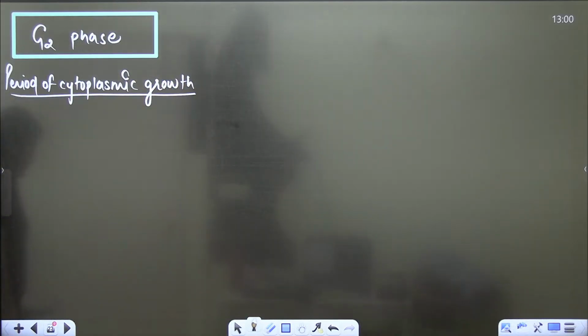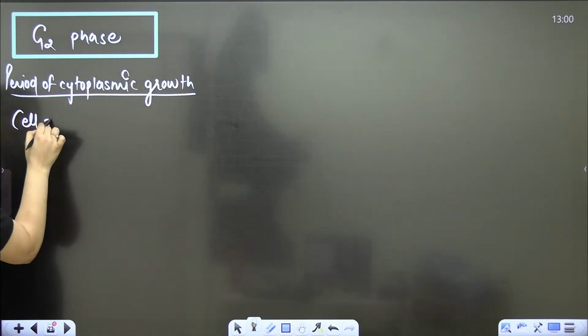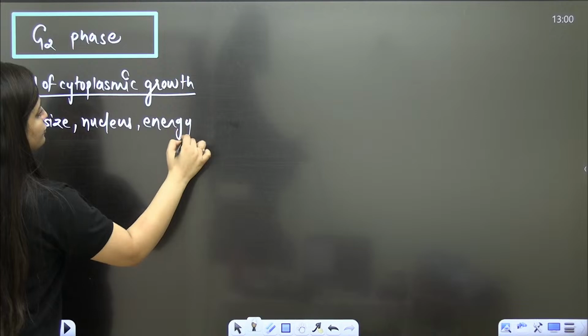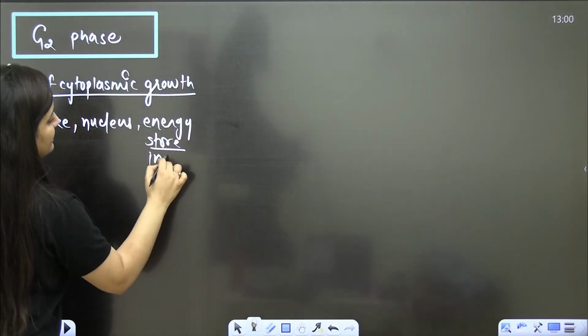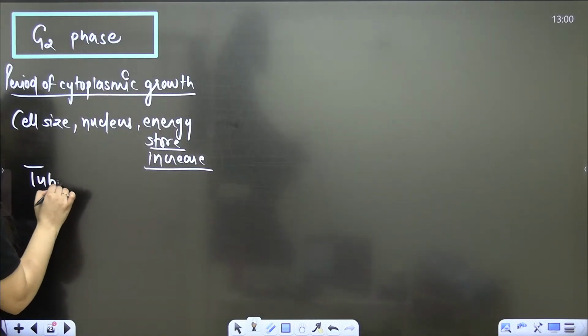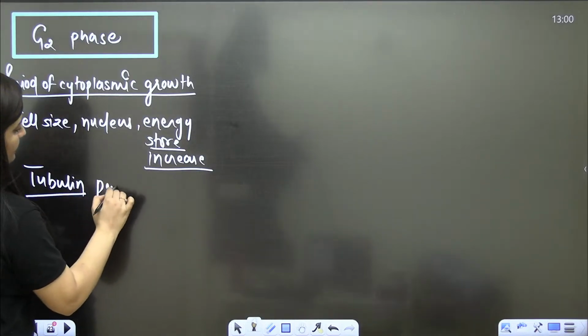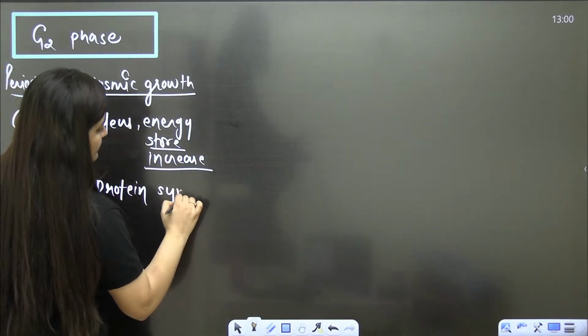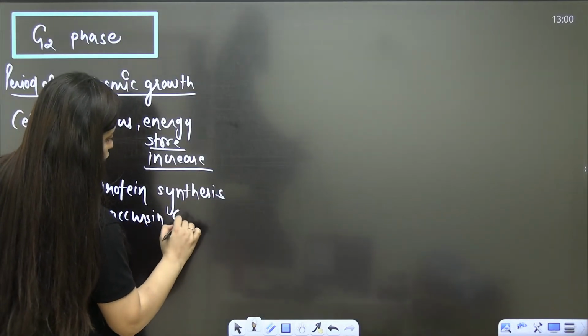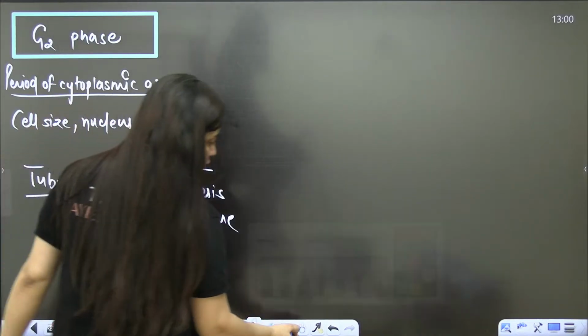Cytoplasmic growth is continuous. So here you will see the cell size, nucleus and energy store will increase. Energy store means that ATP production will also increase. Why? Because too much ATP is required during cell division. So tubulin protein will be synthesized here. Cell growth is there and tubulin protein synthesis occurs here in G2 phase.